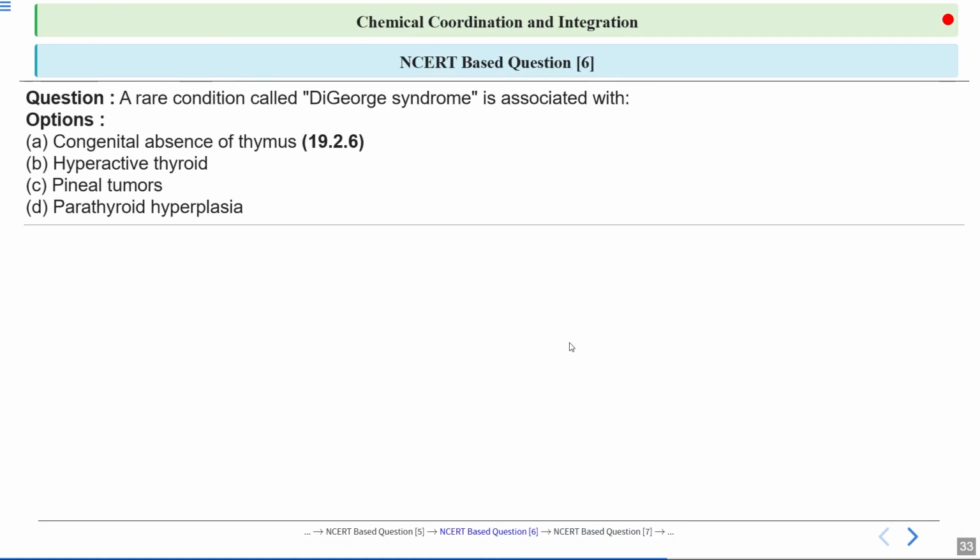So this is question number 6, and the question is, a rare condition called DiGeorge syndrome is associated with. We have been given 4 options. Let's see the correct one. Option number A is correct, which is congenital absence of thymus.